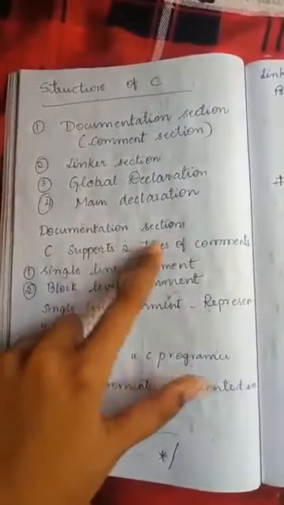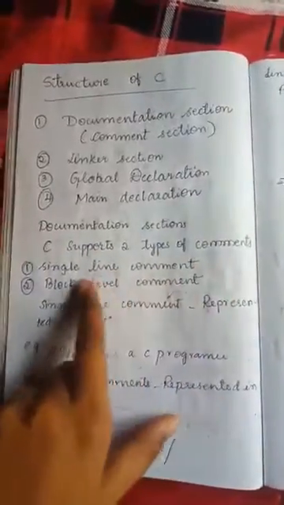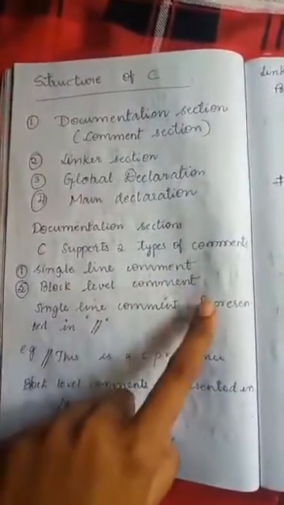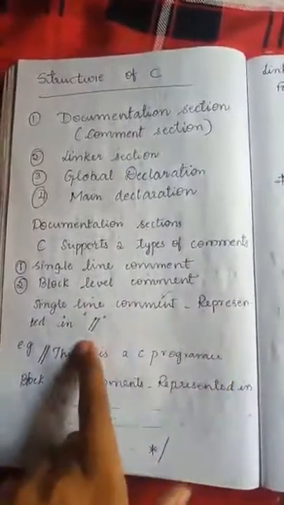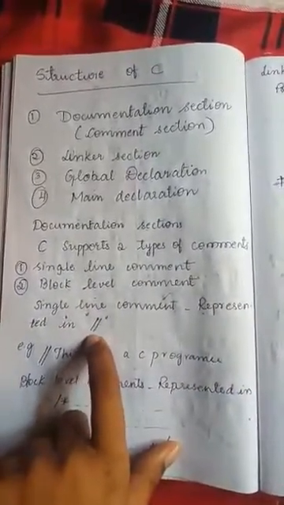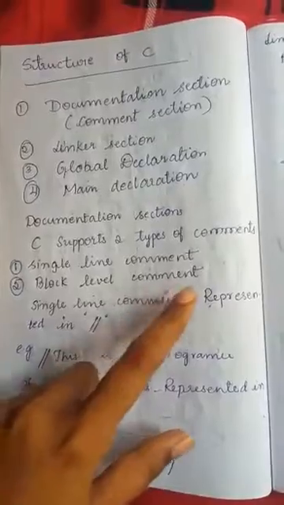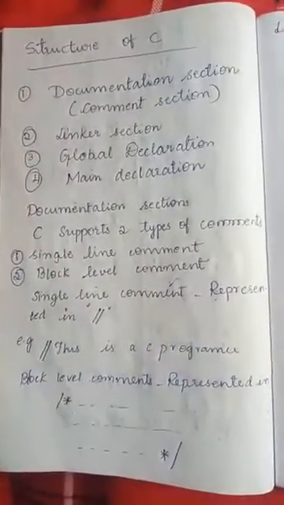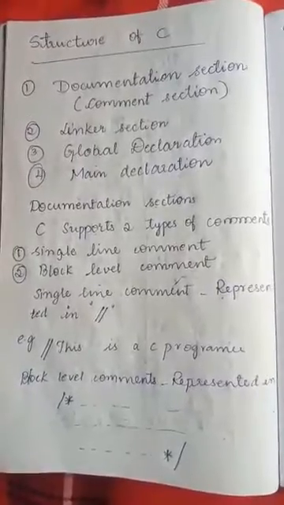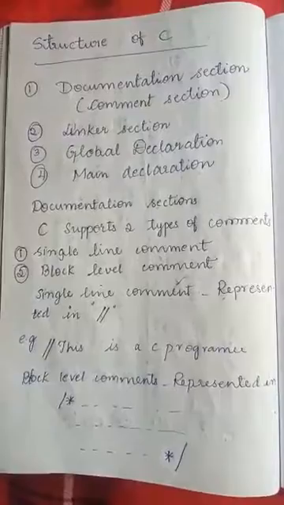the first, documentation section. C supports two types of comments, that is single line comment and block level comment. In the single line comment, comments are represented using double slash. Actually, before seeing single line and block level comments, what are comments? Why are they used in the C language? Whenever we write a program in C language, we also use comments, and comments are used for reference purposes.